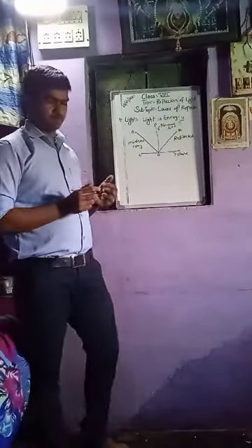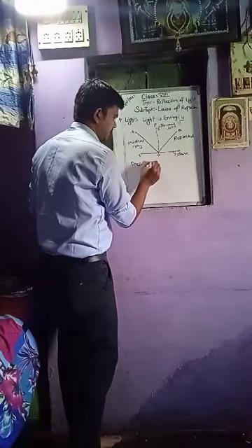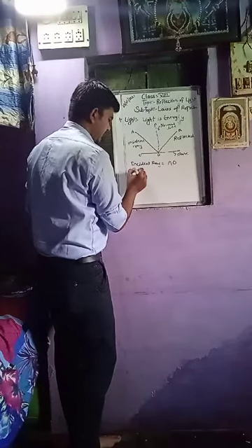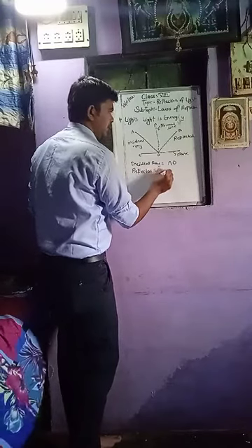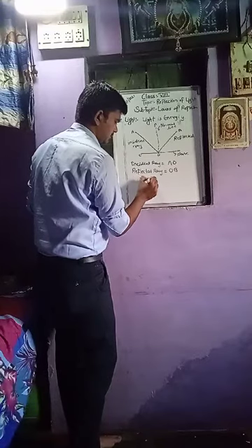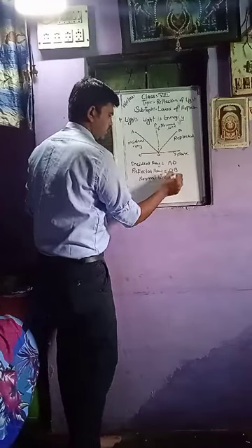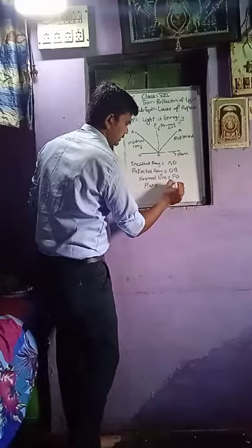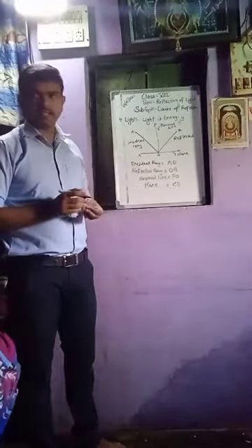So here, which is our incident ray? Incident ray is equal to AO. Reflected ray is nothing but OB. The normal line is equal to PO, and the plane is equal to CD. So this is nothing but the description of this diagram.